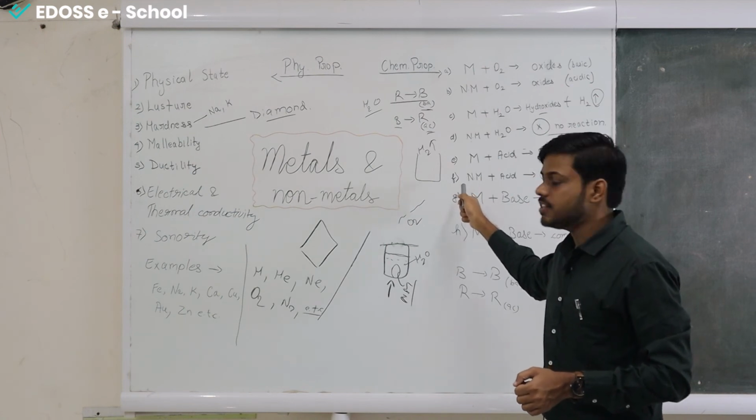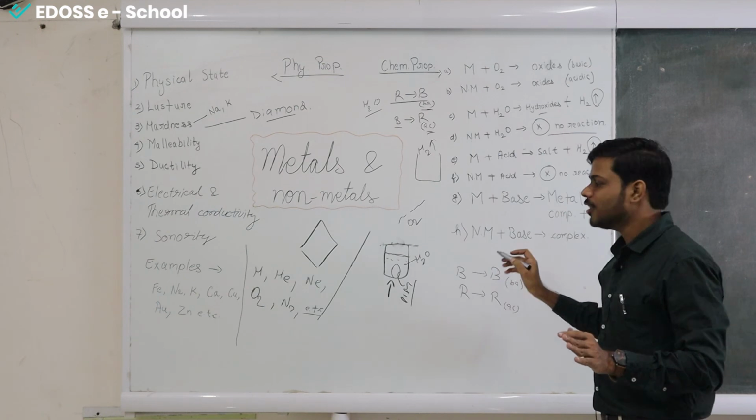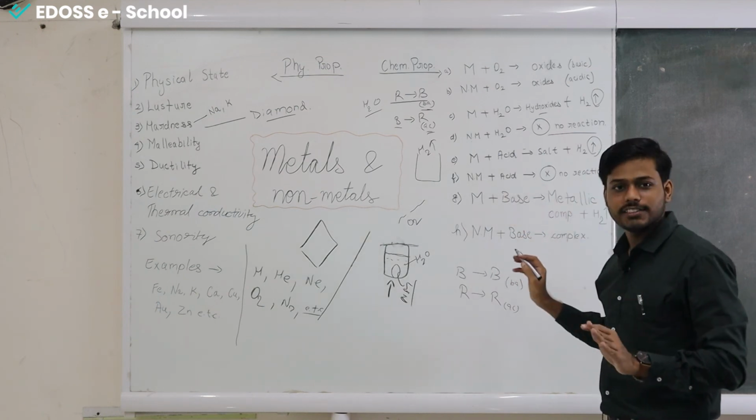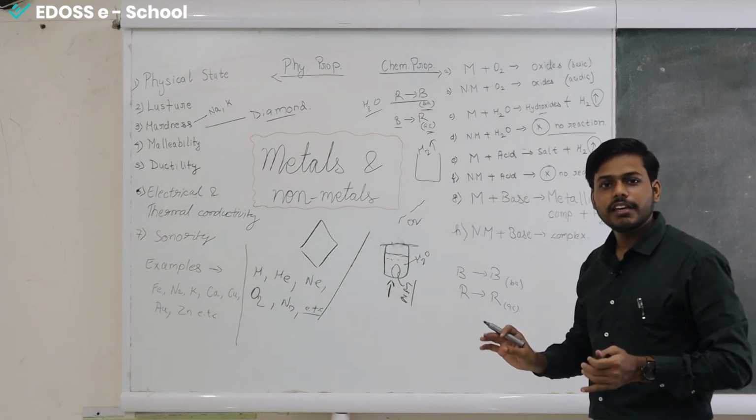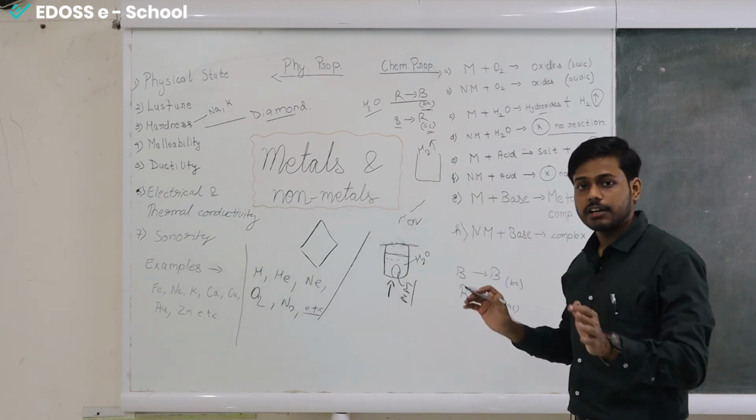Next we have non-metals and the reaction with acid. It is very simple: non-metals do not react with acid. There is nothing to memorize here and not much to understand. It is very easy that non-metals do not react with acid.